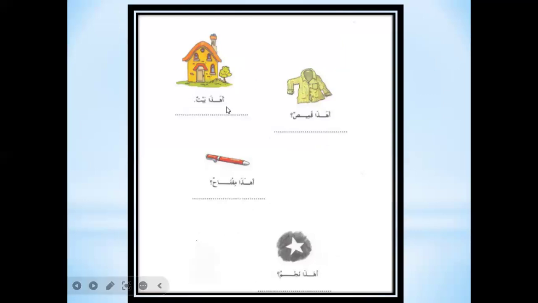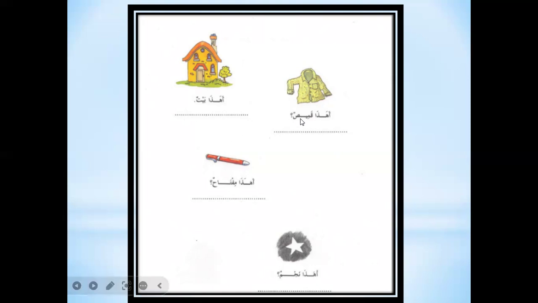Okay, so now, ahada baytun. Ahada baytun. There is a printing mistake. There should be a question mark at the end, but it's a full stop. So we will count it as a question mark. Ahada baytun. What is the meaning of ahada baytun? Is this a house? So what will be the answer? Na'am. Hada baytun. Yes, this is a house.